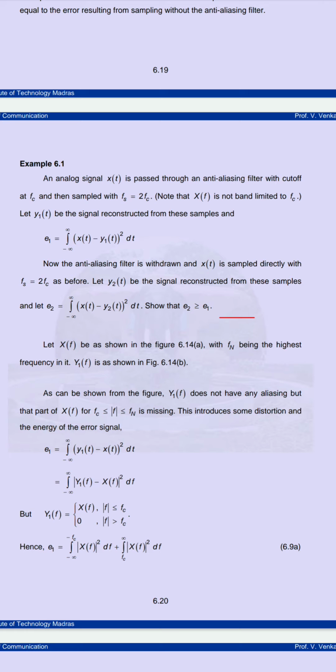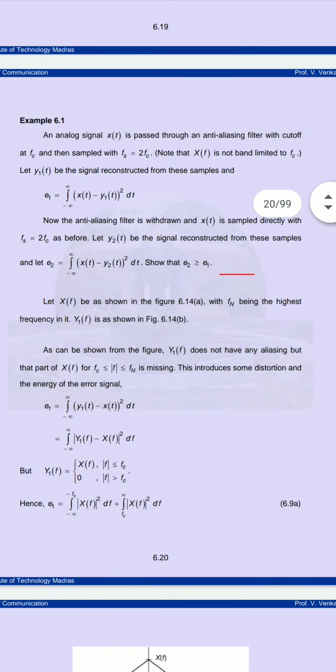But we are supposed to take that equation in the frequency domain, in band-limited form. So you can rewrite it as the integral of y1 of f minus x of f, whole square, df. We have the y1 of f equation: y1 of f equals x of f if the frequency is less than the cutoff, and its value is 0 if the frequency is greater than the cutoff. So we can apply this.